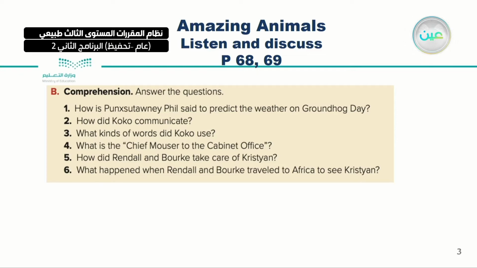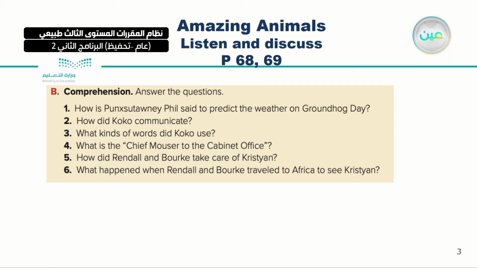Number 2, how did Coco communicate? Number 3, what kinds of words did Coco use? Number 4, what is the chief mouser to the cabinet office? Number 5, how did Randall and Perk take care of Christian? Number 6, what happened when Randall and Perk traveled to Africa to see Christian?